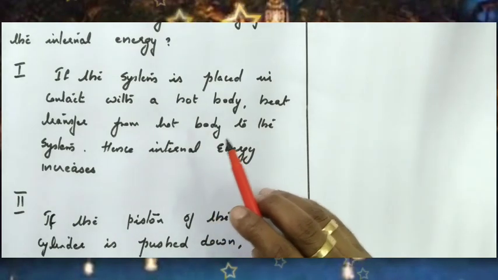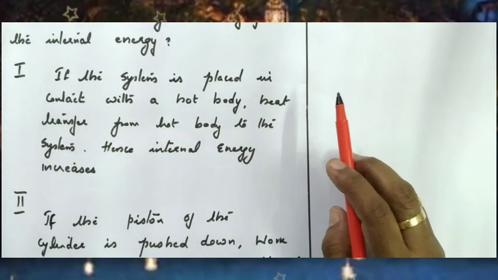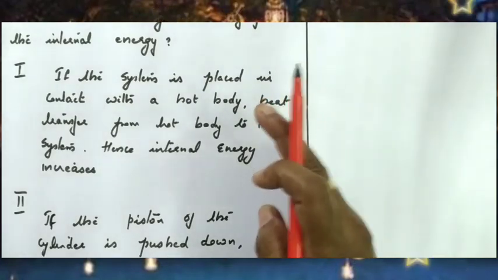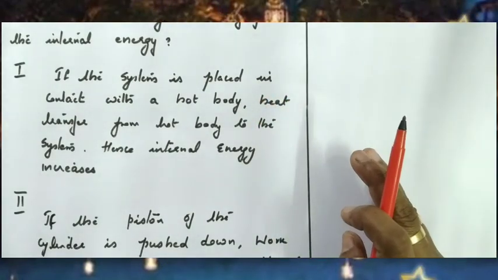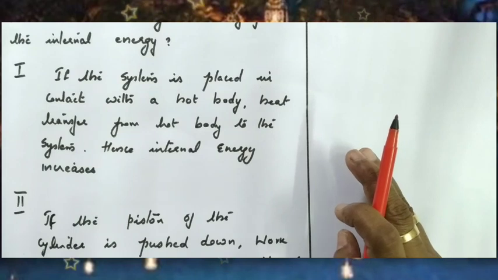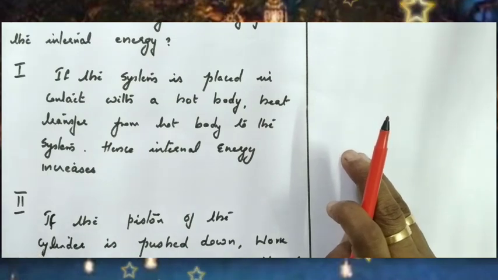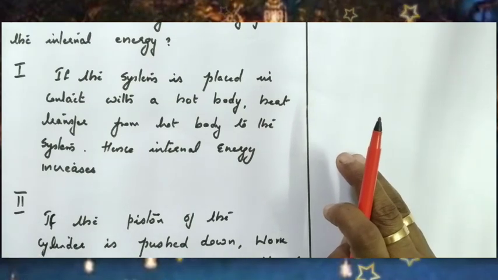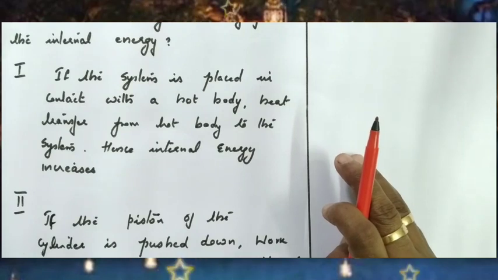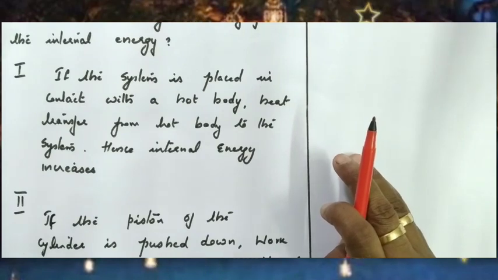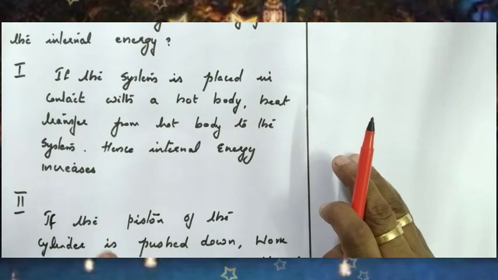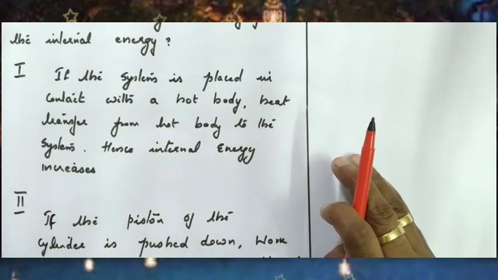Or again, if the system is placed in contact with a cold body, heat transfers from the system to the cold body. Again, what happens to internal energy? Internal energy decreases. So what is the first way of changing the internal energy? By applying heat to, or absorbing a quantity of heat from, the system. Is it clear, children? If the system is placed in contact with a hot body or a cold body, the internal energy changes, either increasing or decreasing.